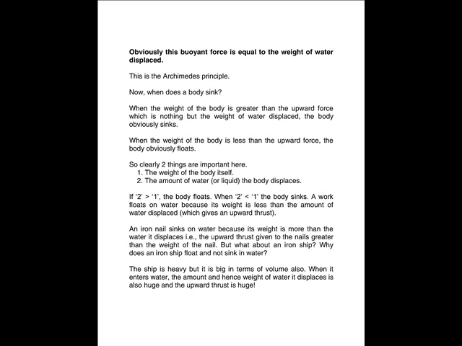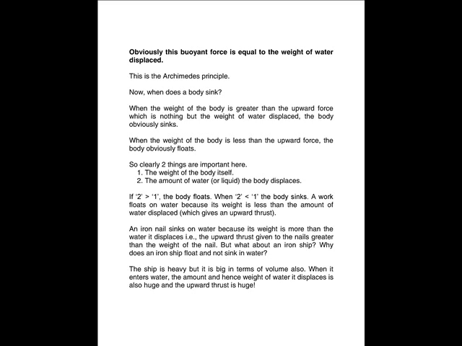A cork floats on water because its weight is less than the weight of the water displaced, which gives an upward thrust. An iron nail sinks in water because its weight is more than the water it displaces. That is, the upward thrust given to the nail is less than the weight of the nail.